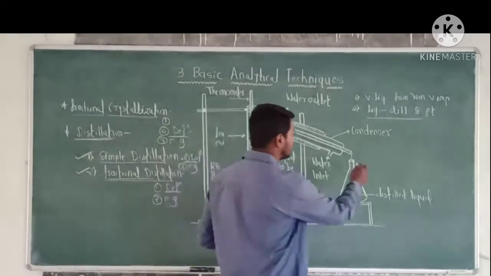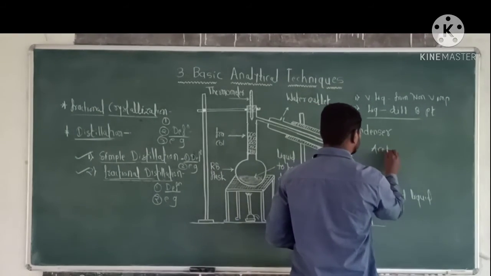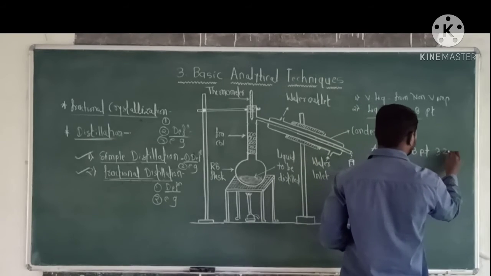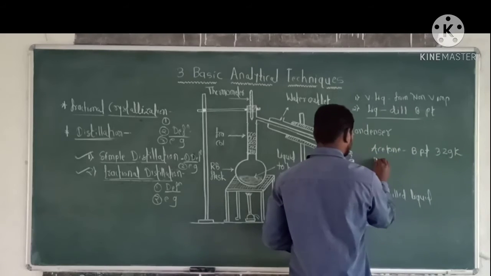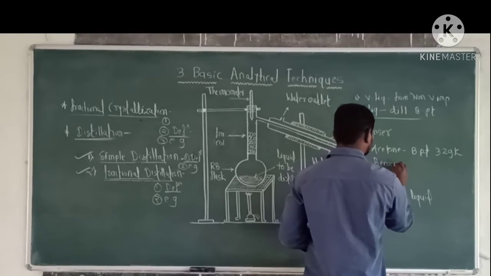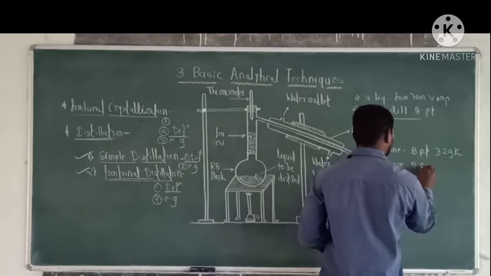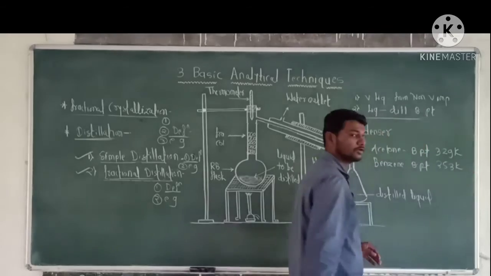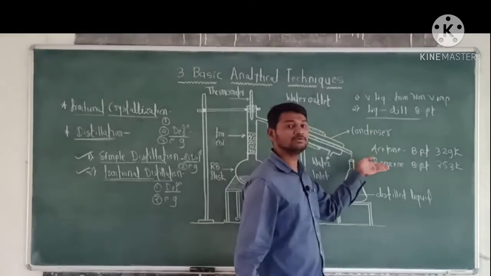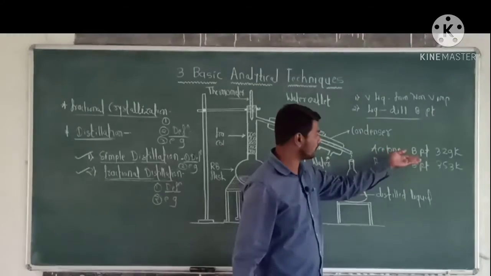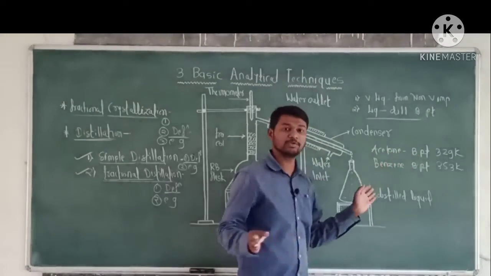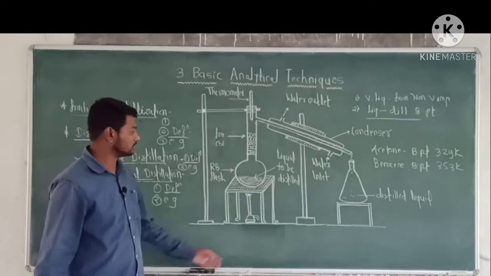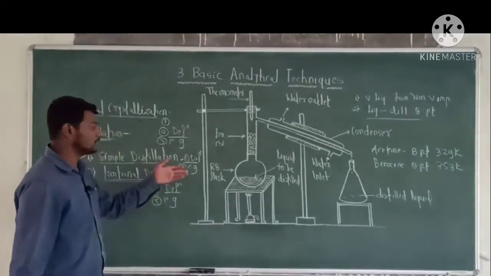The boiling point of acetone is 329 Kelvin and the boiling point of benzene is 353 Kelvin. These are two miscible liquids which have different boiling points. Such types of liquids are separated and purified by fractional distillation. And this is the diagram or setup of fractional distillation.